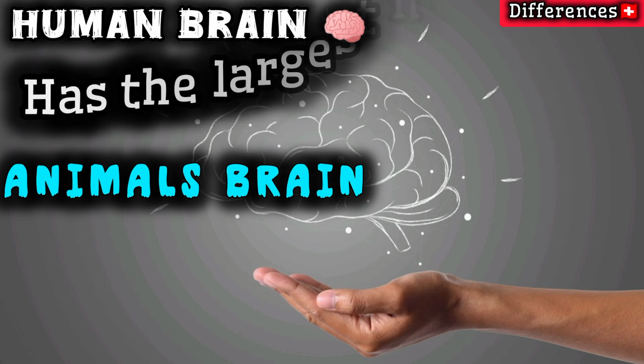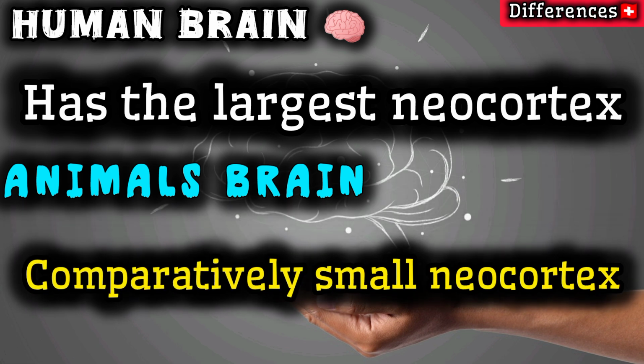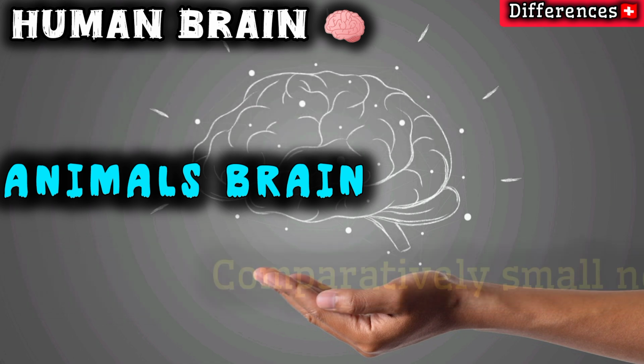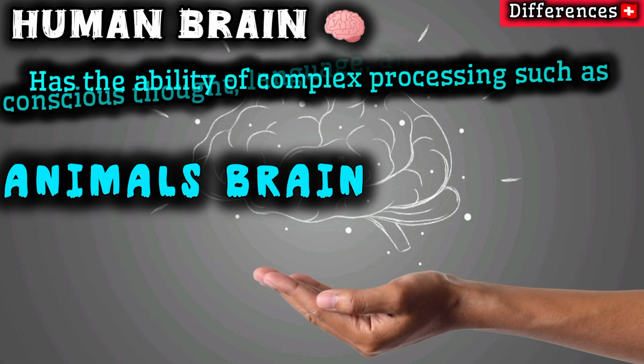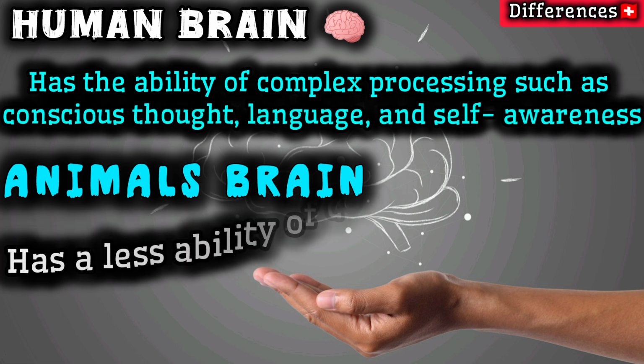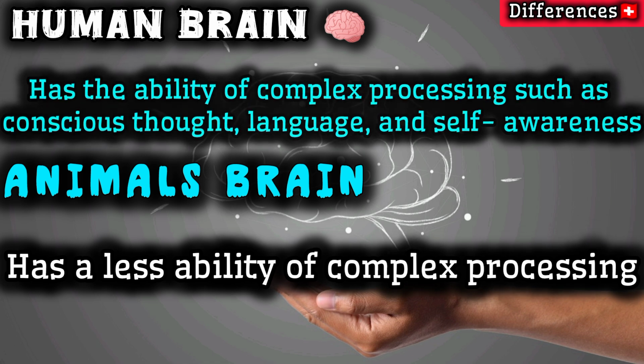Human brain has the largest neocortex, while animal brain has a comparatively small neocortex. Human brain has the ability of complex processing such as conscious thought, language, and self-awareness, while animal brain has less ability of complex processing.